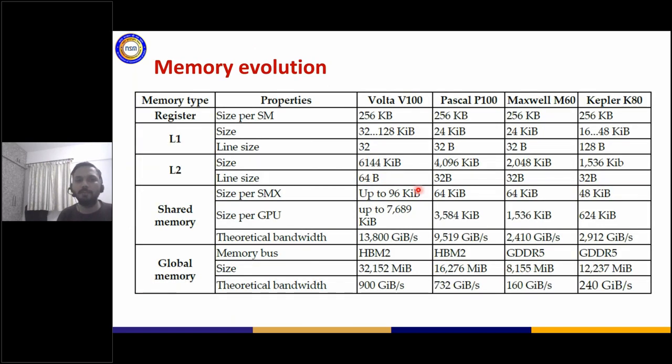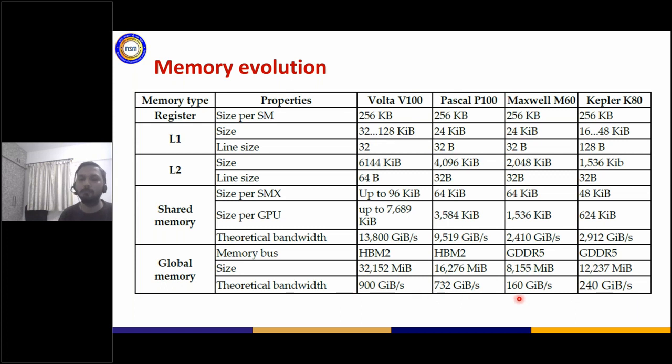Again, this is another way of showing it. With every GPU architecture, you will see that there is a difference. Like in case of shared memory, earlier in the Kepler architecture, it was 624 KB. It went up to 7 MB size per GPU. So over the generations, the memory became better and better. The memory bandwidth became better and better. So if you run on an older architecture, you will not get so much of a speedup as compared to the newer generation architectures. You can see the bandwidth increased from 240 gigabytes per second to 900 gigabytes per second, which is very important.